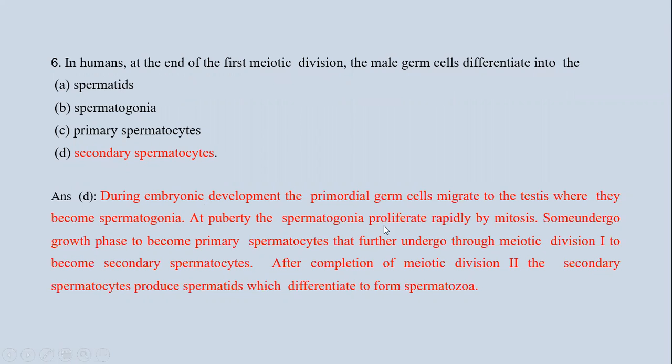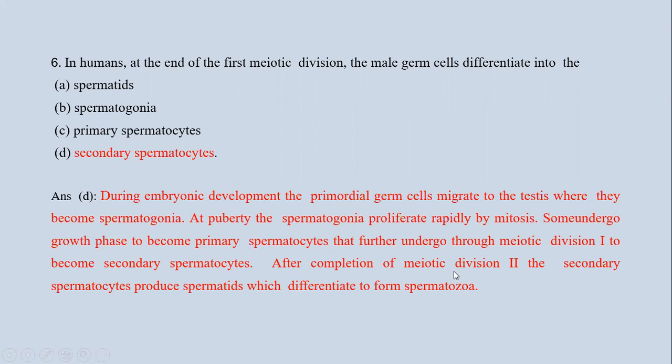Now during embryonic development, we know that the primordial germ cells migrate to the testes where they become spermatogonia. Now at puberty, these spermatogonia proliferate rapidly by mitosis. Some undergo a growth phase to become the primary spermatocytes, which further undergo meiotic division to become secondary spermatocytes.